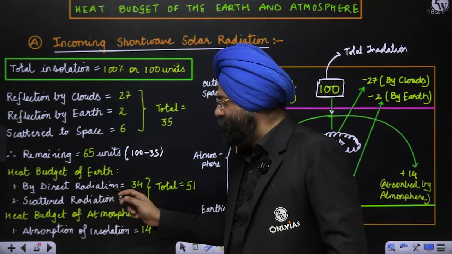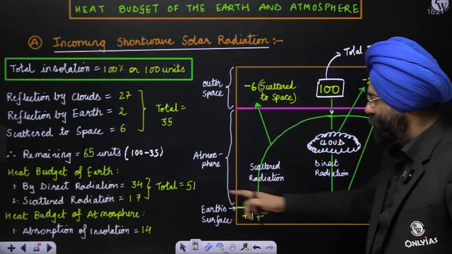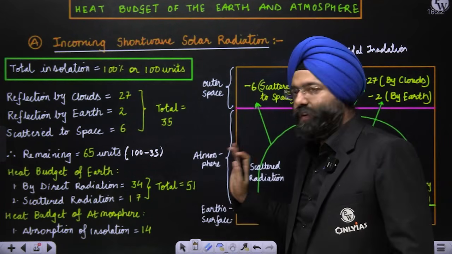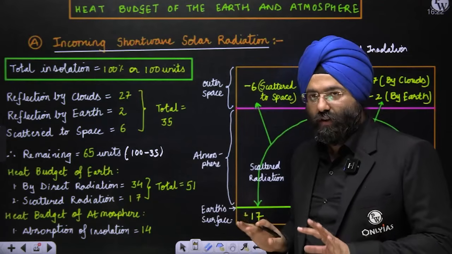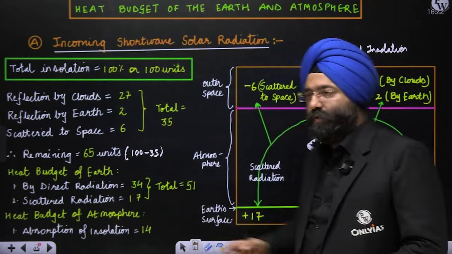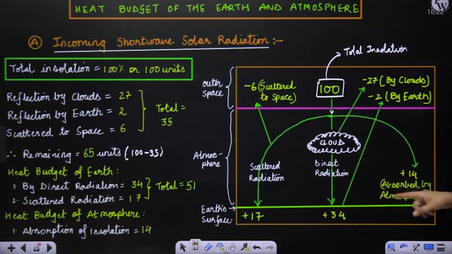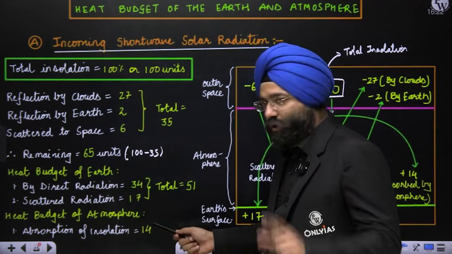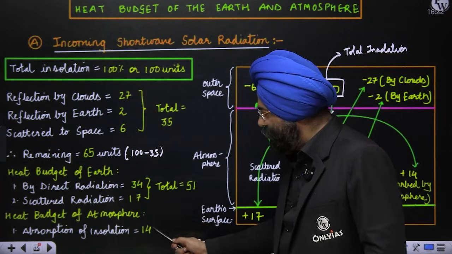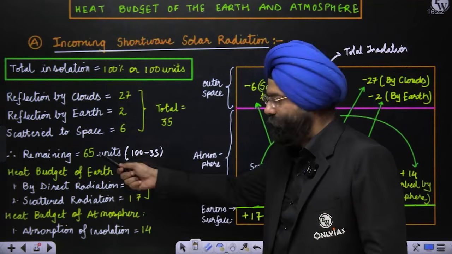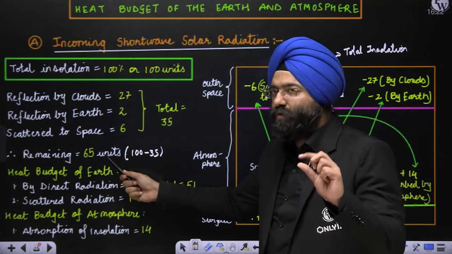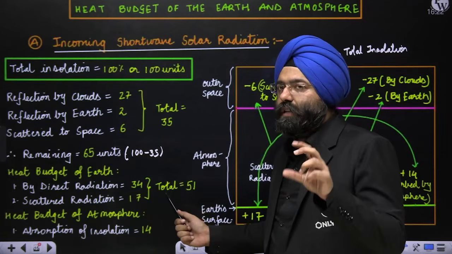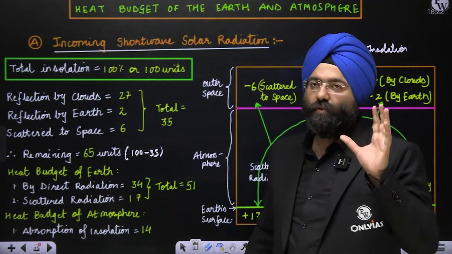By direct radiation, 34 units. By scattered radiation, 17. Total is 51. Now, heat budget of the atmosphere. Did you see that over here the atmosphere is absorbing 14 units? So, absorption of the insolation, 14. Now see, 51 plus 14 is 65. So this 65 units which was remaining is distributed in such a way that 51 units are being absorbed by the Earth and 14 units are being absorbed by the atmosphere.